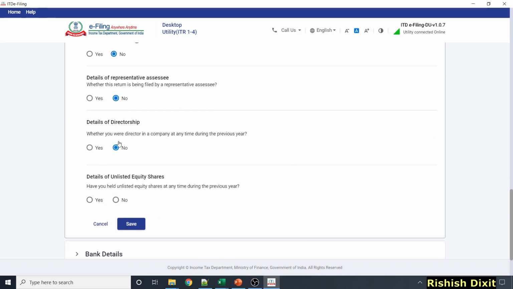So here you will see details of directorship. Just click on no. If you are director, then yeah, you have to put as a yes. Details of unlisted equity share, I'm assuming no, and then just save.